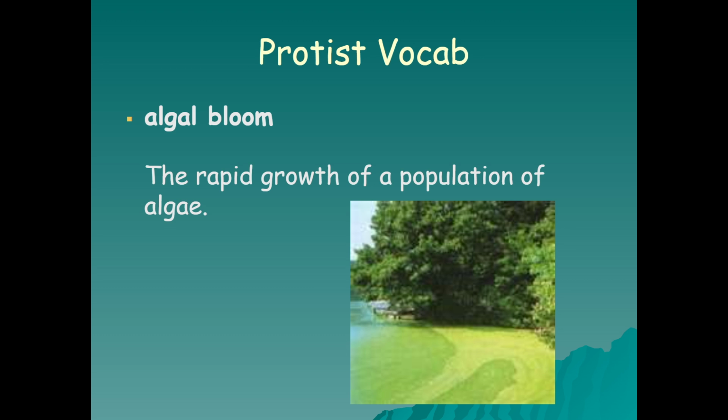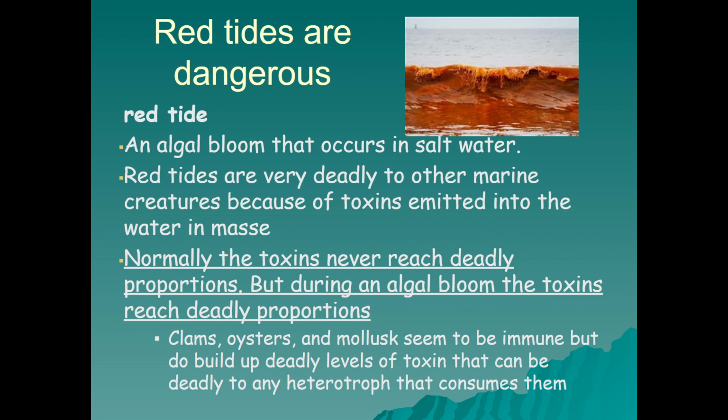Now, an algal bloom doesn't have to be red. An algal bloom could just be a population boom of algae, green algae, brown algae, but red tides are most dangerous because of the toxin produced thanks to the rapid growth of a population of algae. The red tide, again, is an algal bloom that occurs only in marine environments. They're deadly to marine creatures because of toxins emitted into the water in mass by certain types of dangerous dinoflagellates. Normally, the toxins would not reach deadly proportions, but during a population boom called an algal bloom, these toxins can reach the deadly proportions that can kill clams, oysters, and mollusks, but even bigger vertebrates like dolphins and manatees.